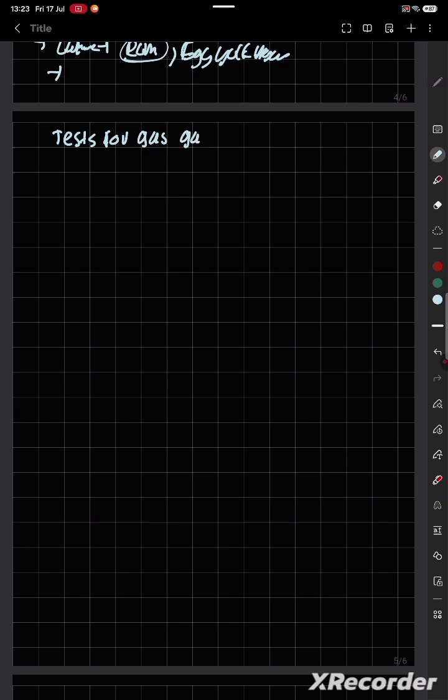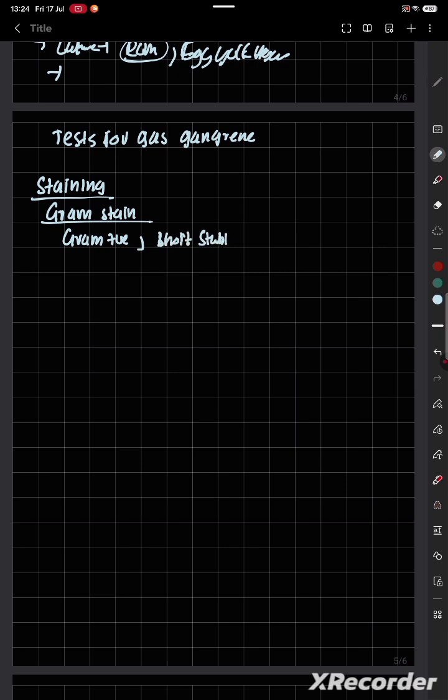Now, the lab diagnosis of gangrene. First you have staining. In staining you will have gram stain. It is gram positive, short, stubby, boxcar like appearance, non-motile, with no spores.